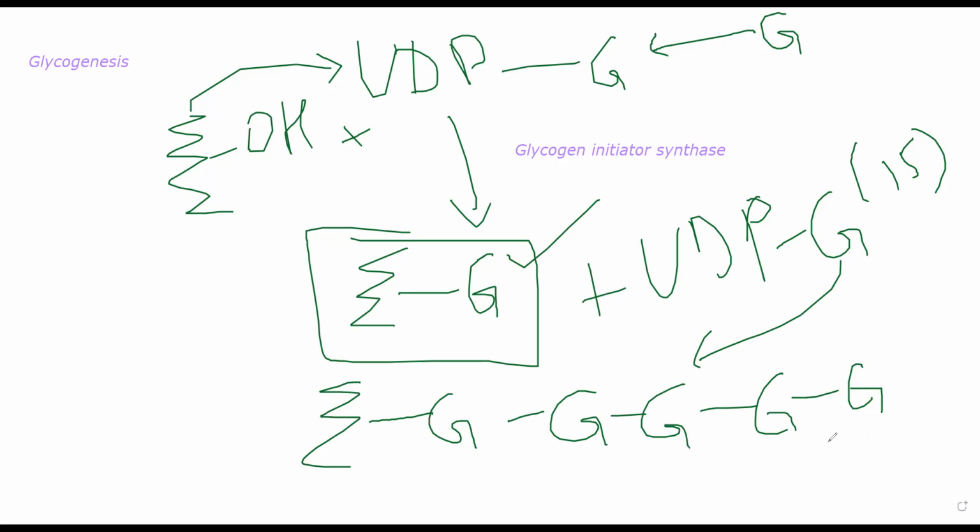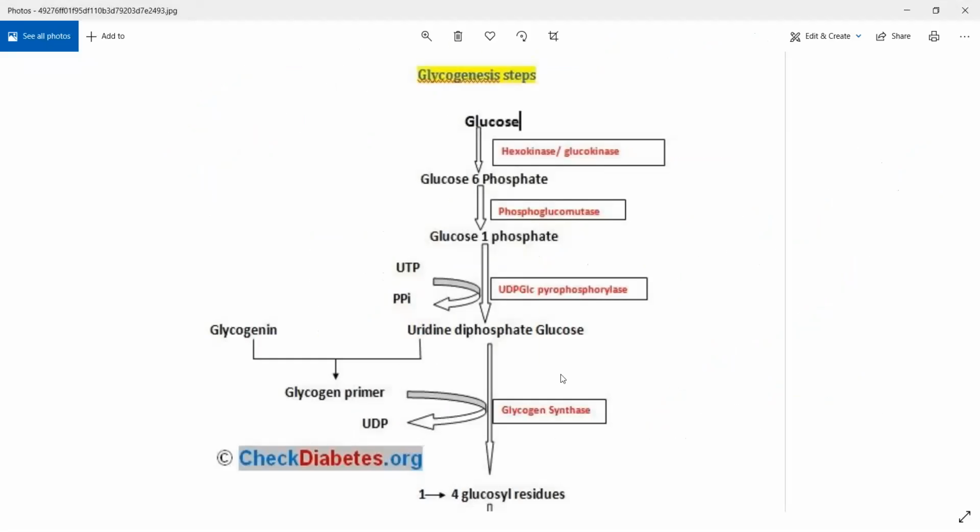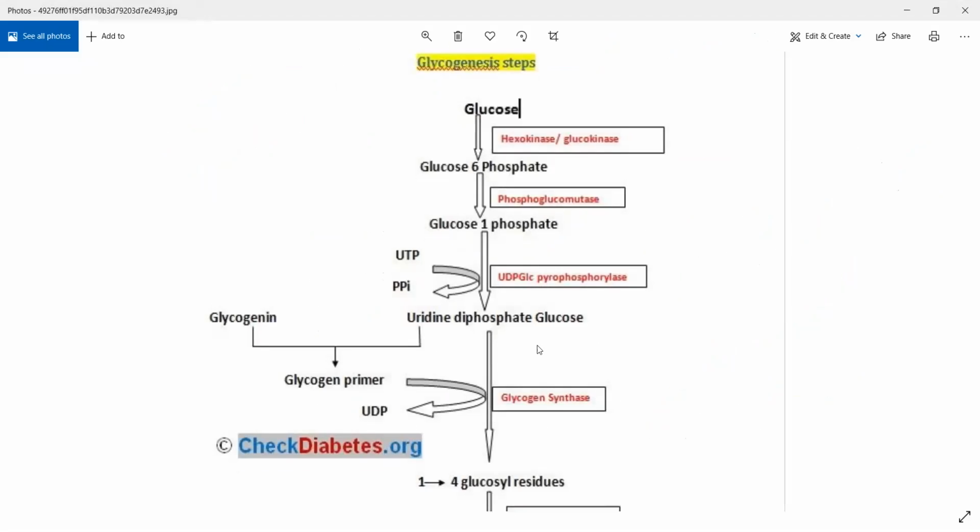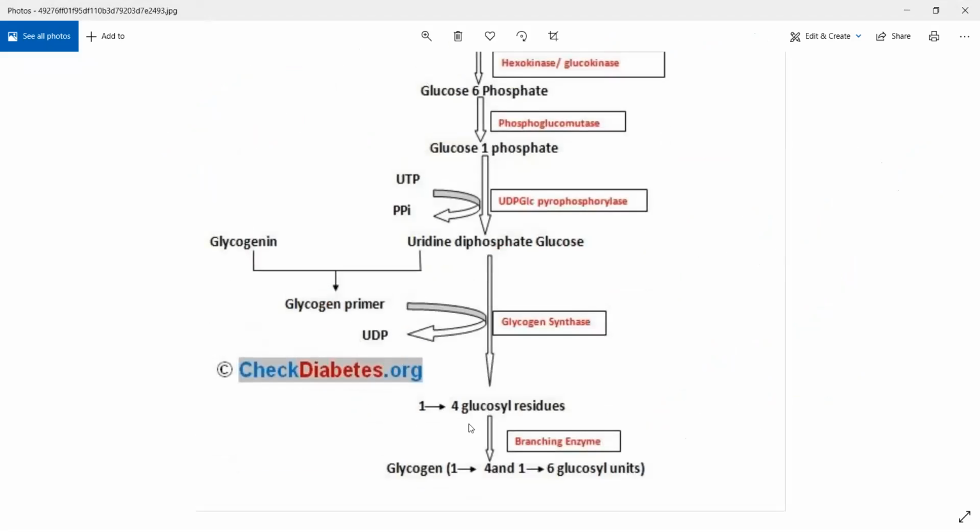Essentially, 15 other molecules of glucose, other than the original glucose, will come and attach to this primer molecule. So what you get in the end is, in the presence of glycogen synthase, 1,4 glycosyl residues. Why are we saying 1,4?